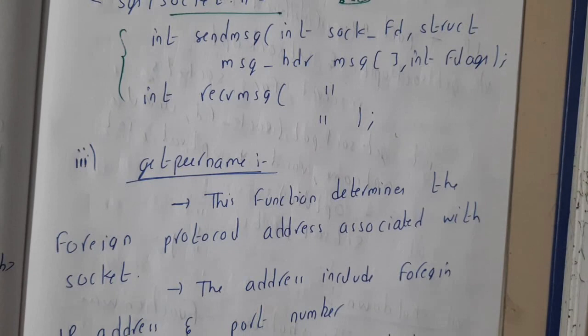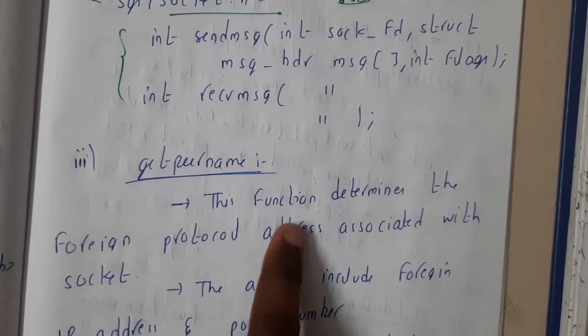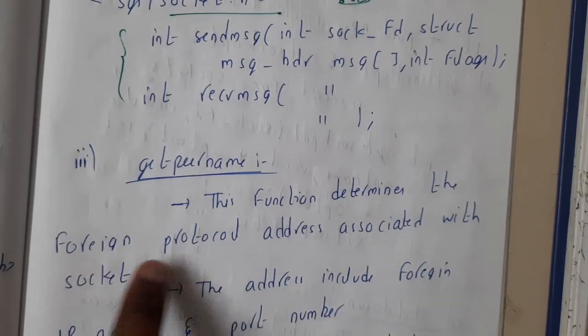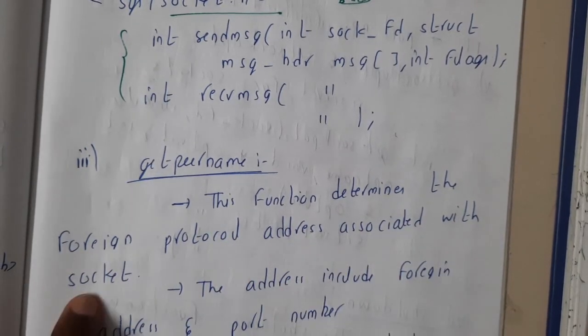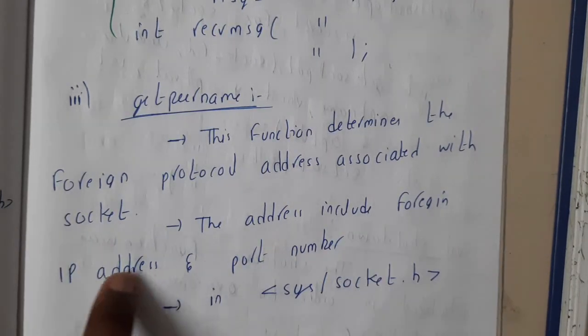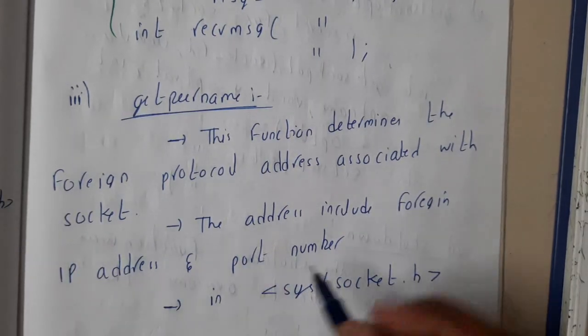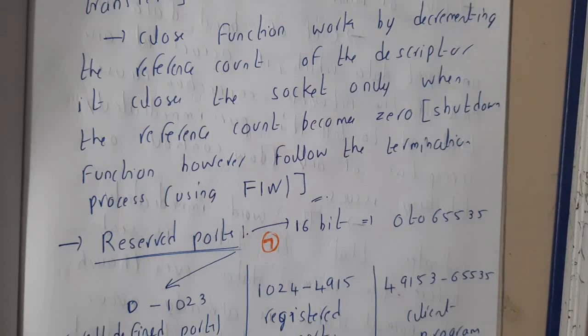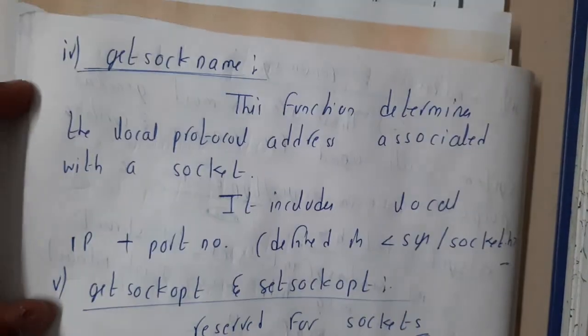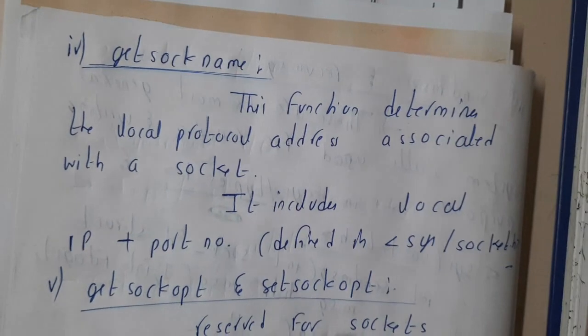Similarly, getpeername. From the name itself, you can say you are getting the name of your neighbor, someone else's side. The function determines the foreign protocol address associated with the socket. The address includes the foreign IP and the port number. It is also in the same place. Now let us go through the next, that is getsockname.